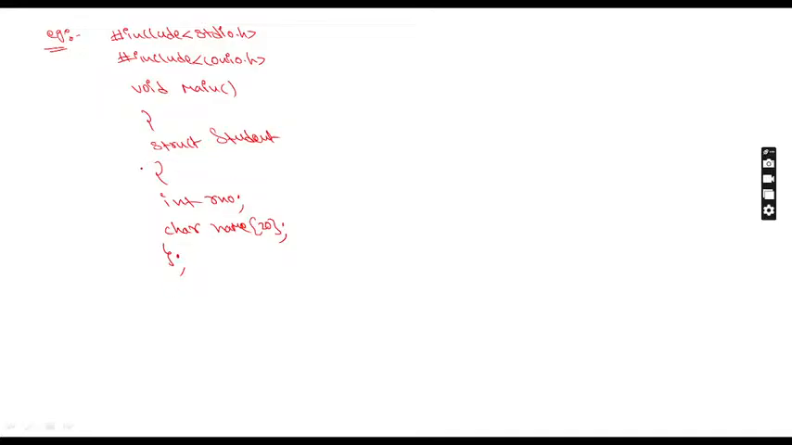So only the structure is created. The structure variable is not created. How to create a structure variable? Struct student A. Right?